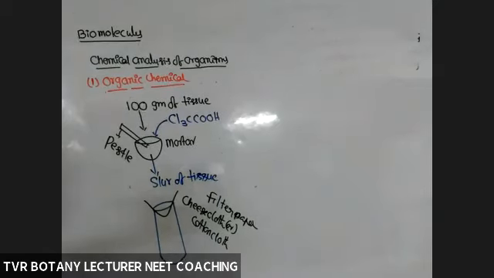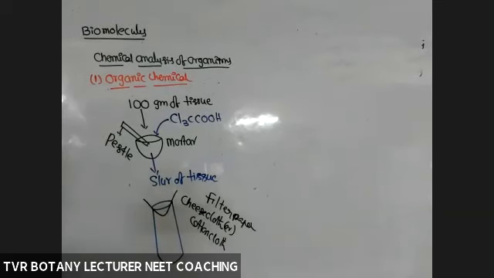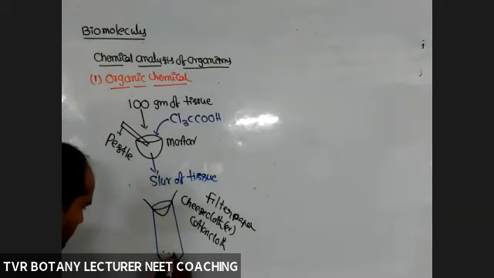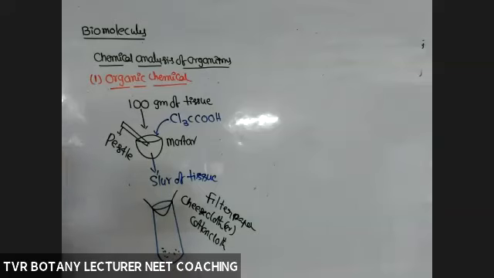So after filtration, we will get two fractions. What are they? One is the acid soluble fraction at the bottom of the test tube. What is the acid soluble fraction?